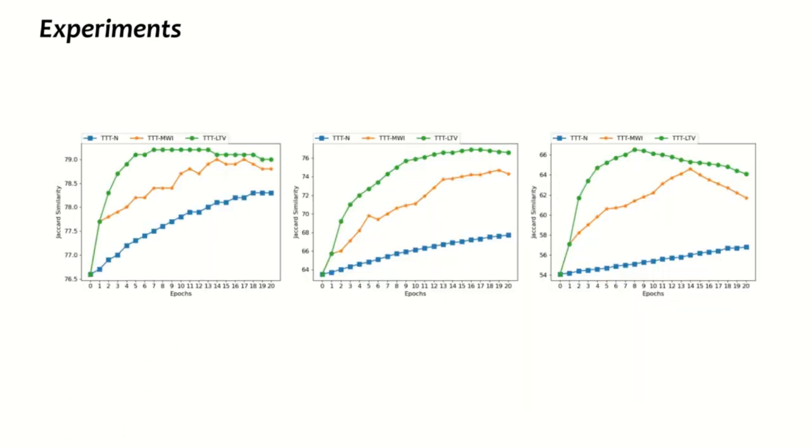One crucial challenge in TTT is the additional time required for training. The performances are significantly varying in different strategies. We investigate the impact of training epochs on performance. As the number of training epochs increases, the disparity between TTT-LTV and other schemes, TTT-N and TTT-MWI, becomes pronounced, indicating that the proposed approach requires less time to adapt to a given video.